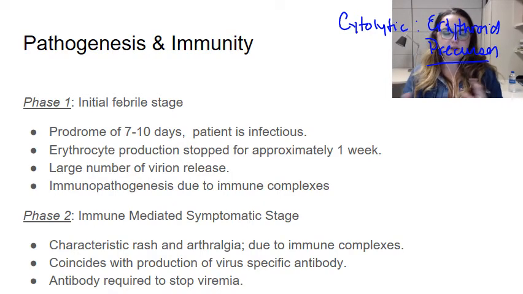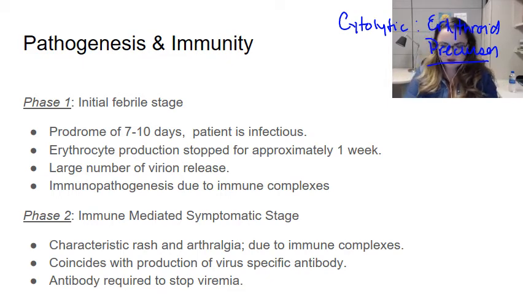One of the things that you can think about with this virus is that the immunopathogenesis for B19 and rubella, which is caused by the rubivirus, are really similar. Both of these cause immune complexes with the virion, and that's what leads to the rash and arthralgia that we see in both syndromes, or both clinical symptoms, right?